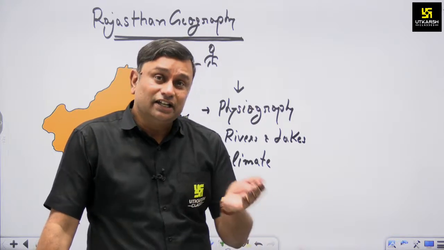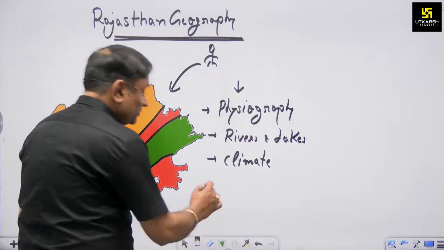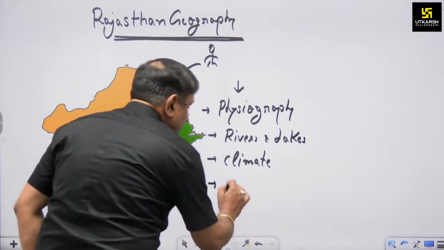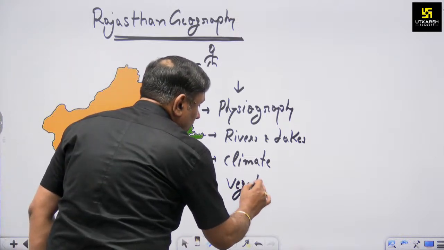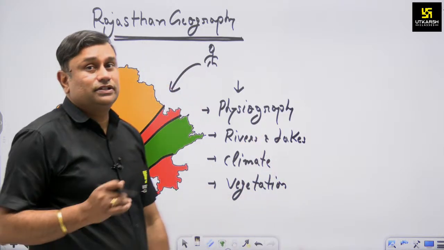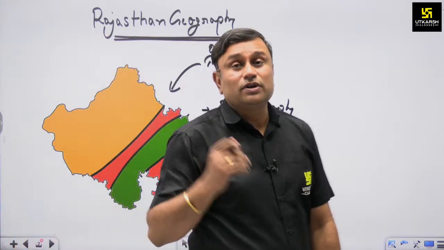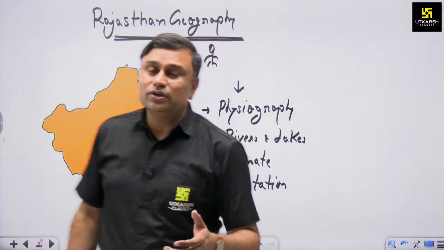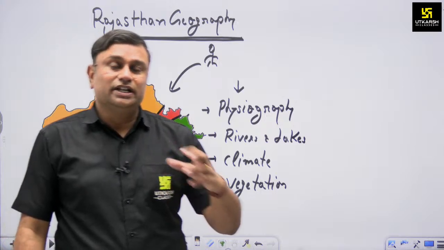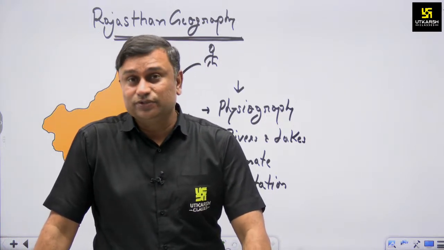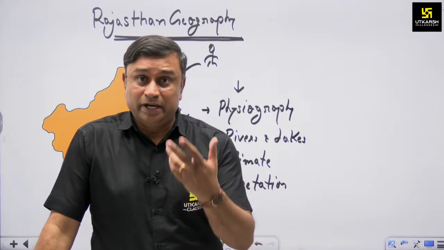Okay, another aspect which the examiner also asks about is the availability of vegetation. Availability of vegetation also comes in natural resources. And why do they ask about the availability of vegetation? Because it is important in terms of economic activities, and it is also important in terms of ecosystem and biodiversity.